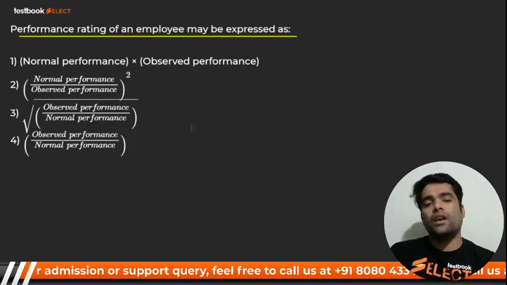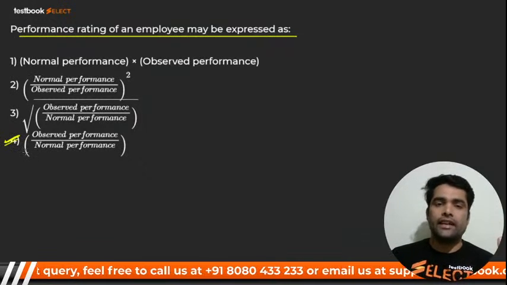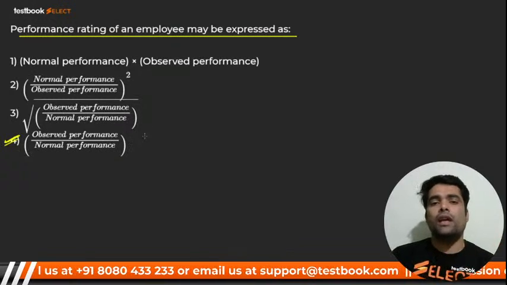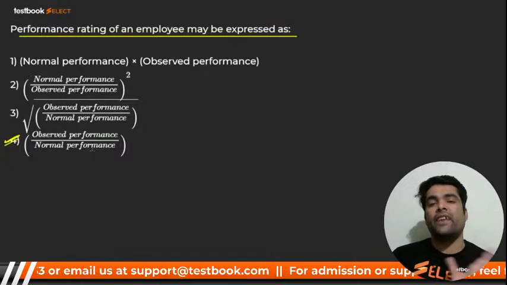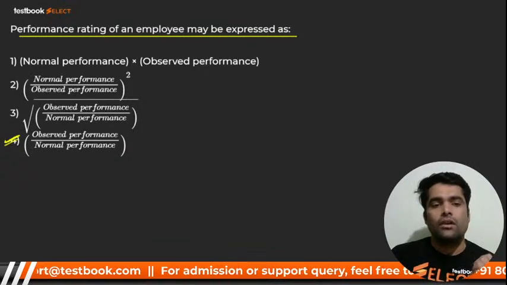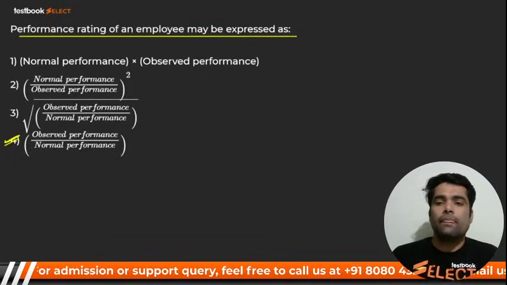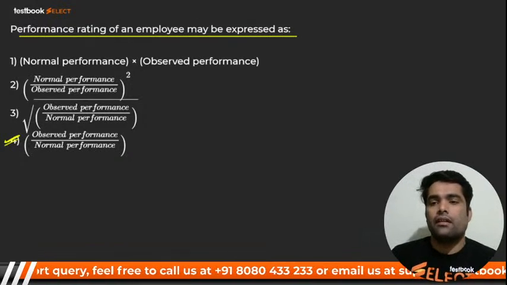That is observed performance divided by normal. If your observed performance is higher, then definitely it should be more than 100%. And if your observed performance is quite low, the rating is lower. Normal performance is the standard that we have to fix. Number 4 is correct.